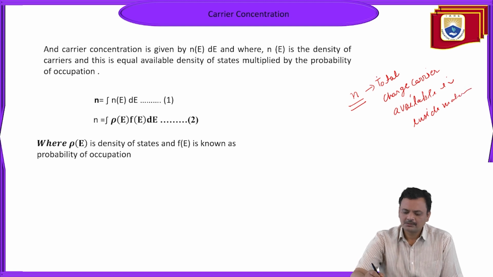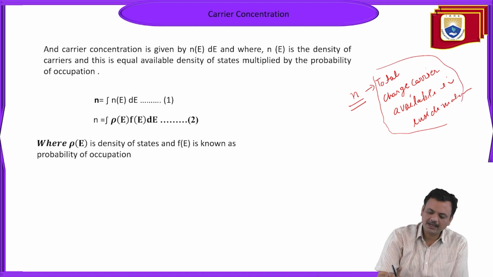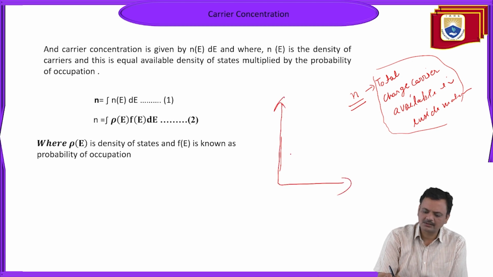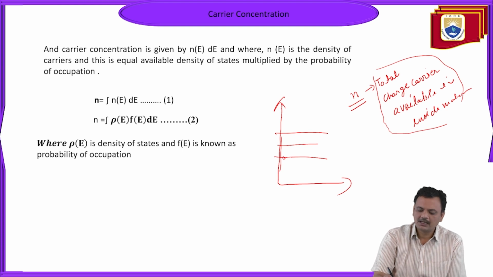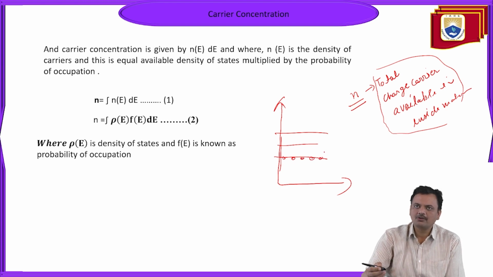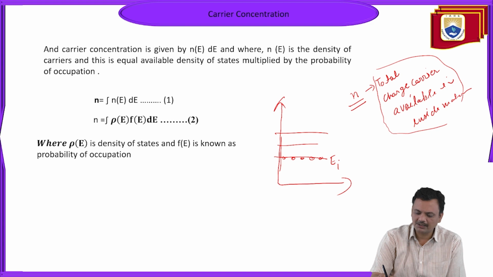Where will these charge carriers be? According to quantum mechanics, they will occupy some levels. Charge carriers are basically electrons. So where will the electrons reside? They will occupy the energy states E1, E2, E3.